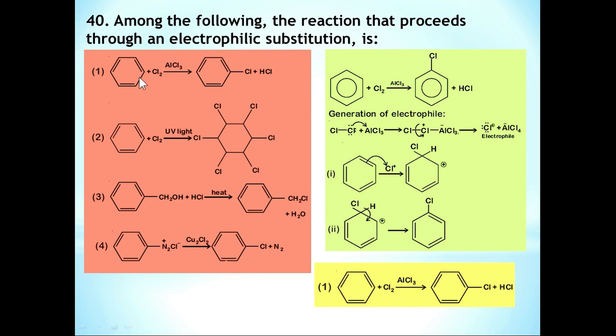So here benzene plus Cl2 in presence of AlCl3 gives chlorobenzene plus HCl. It is the electrophilic substitution reaction. You can see the mechanism also. It is the generation of the electrophile, then we get the chlorobenzene. So it is an electrophilic substitution reaction.